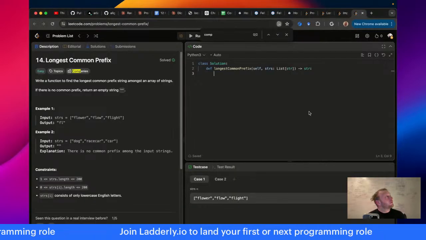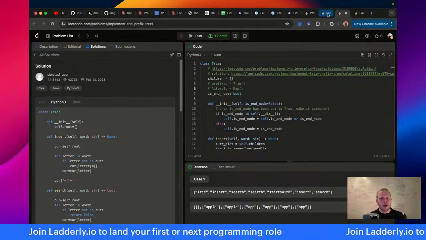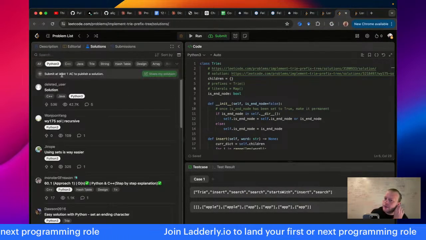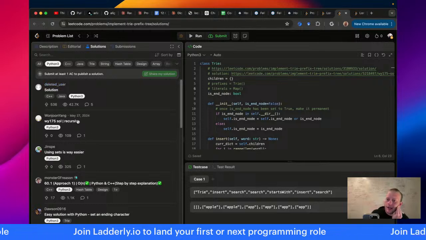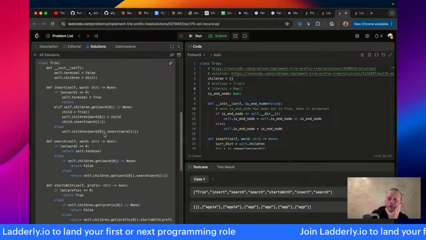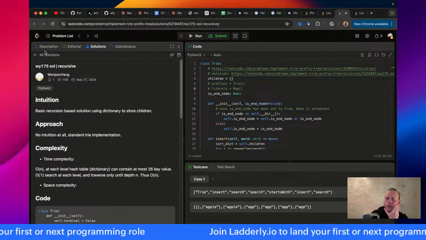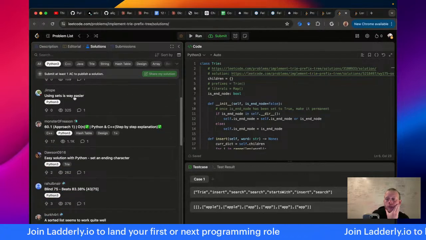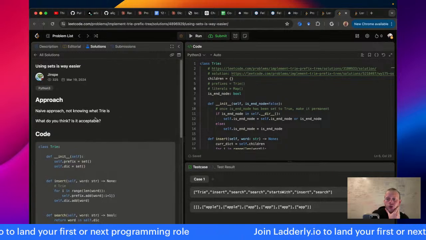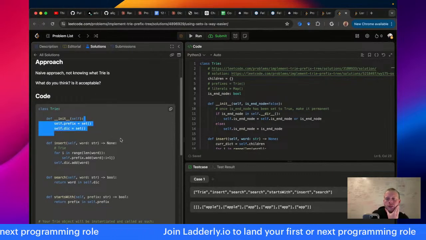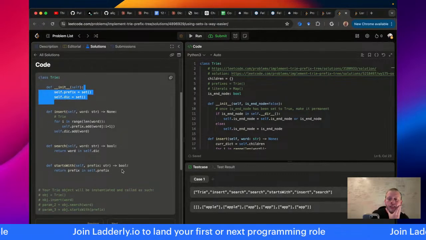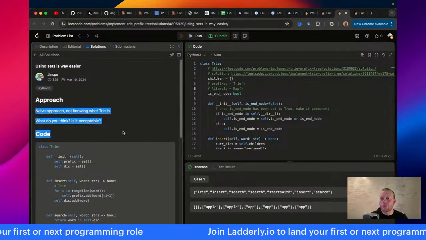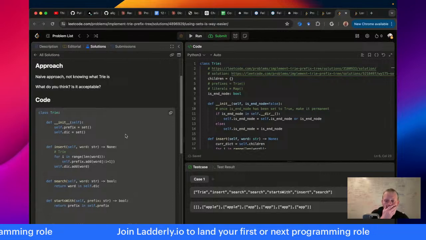That was fun. So we're going to make a trie, and I just want to have a recursive dictionary. And yeah, maybe this person is going to let me do that. Somehow, when I looked into the answers last time, I was sad. But now I can't find what I was sad about, which makes it a good day. Using sets is way easier. Cool. I have no problem with sets. This is really nice, actually. Bruh! Naive approach, not knowing what a trie is.